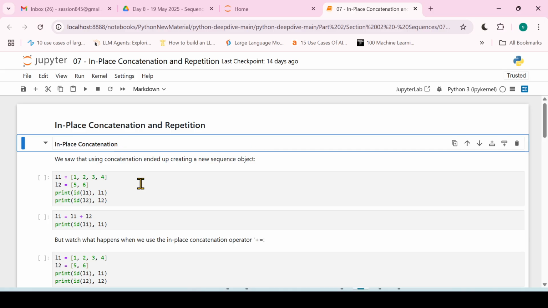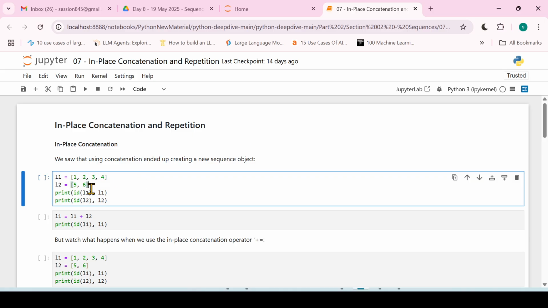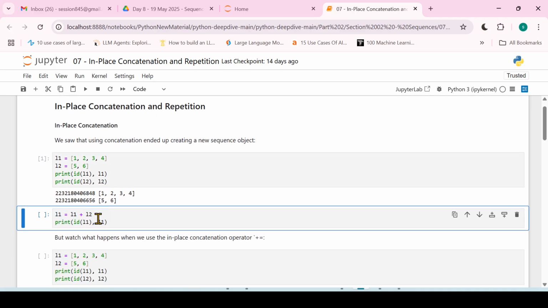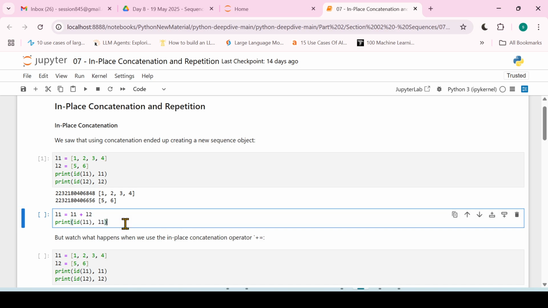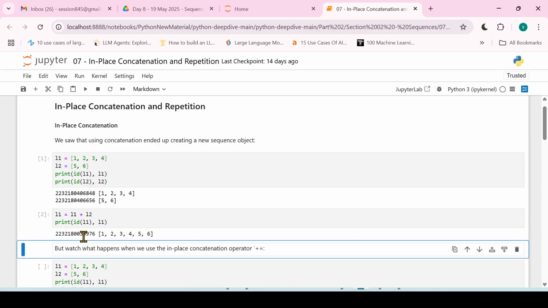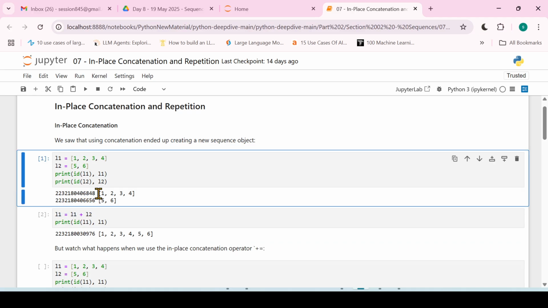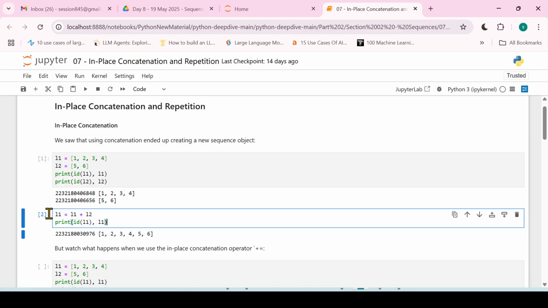Like over here, consider this example. We have these two lists, L1 and L2. We can see the IDs of these two lists are totally different, right? When we do L1 equal to L1 plus L2, and then check the ID of L1, this is an entirely new object. It is not the same ID as the L1 we had. So we have created a new object. We have concatenated two lists, and we are getting a different object over here.